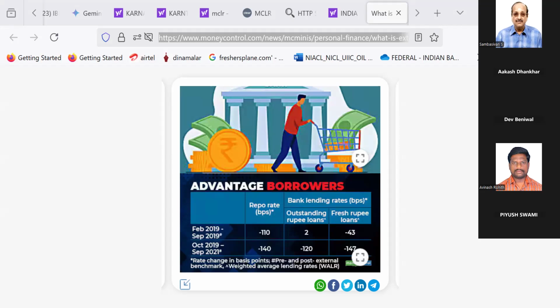Banks should decide on the lowest loan interest rate through linking them with one of the three external benchmark rates. And the external benchmarks are the repo rate, the treasury bills interest rate, or the certificate of deposit interest rate.